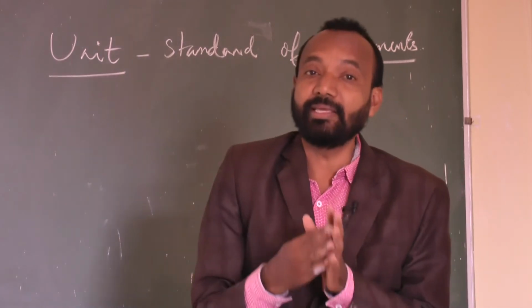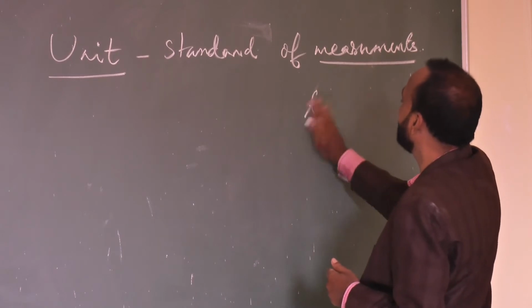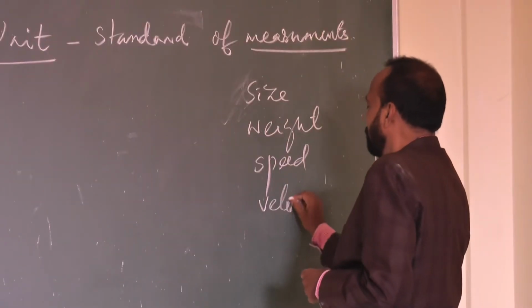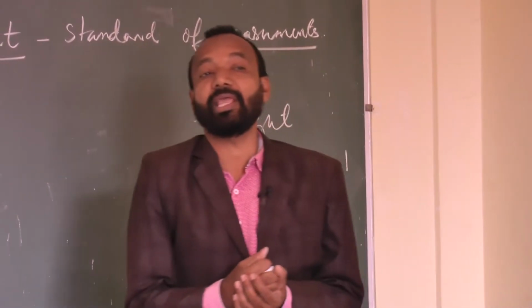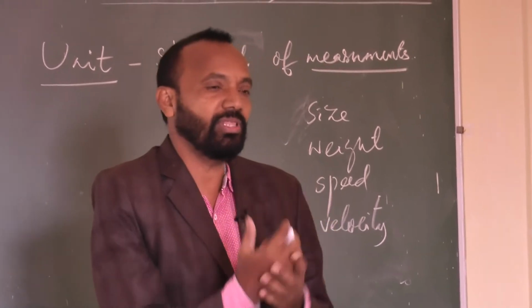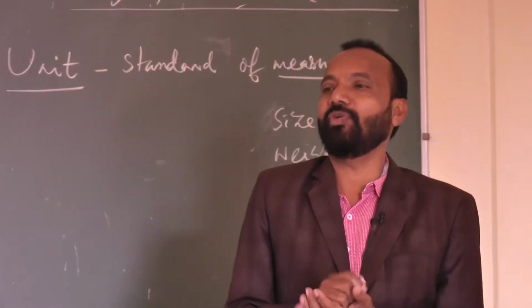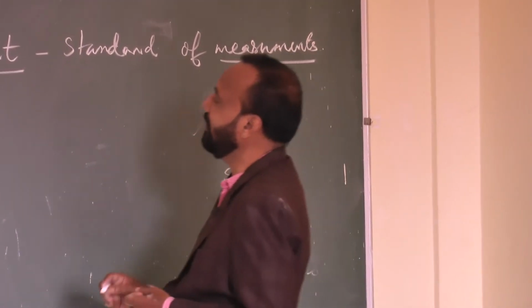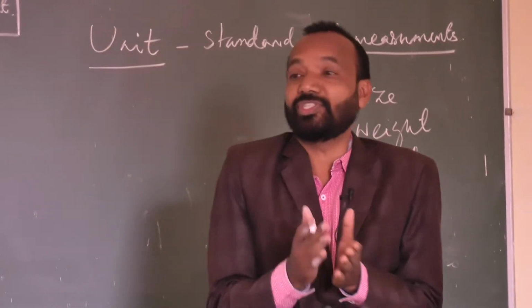The measurement is taking place whenever you are going to measure the size of a body. Suppose I want to measure the weight of the body, the speed of the body, the velocity of the body, the momentum of the body, the energy of the body, any kind of quantity. Whenever I want to measure anything and it is measurable, then that is called a quantity. So in physics we say anything which can be measured, nothing in this universe is not measurable.